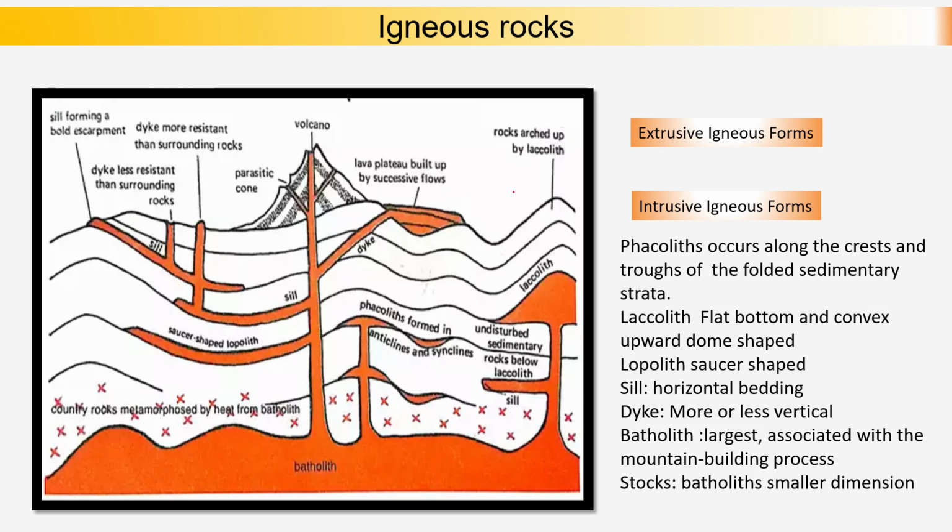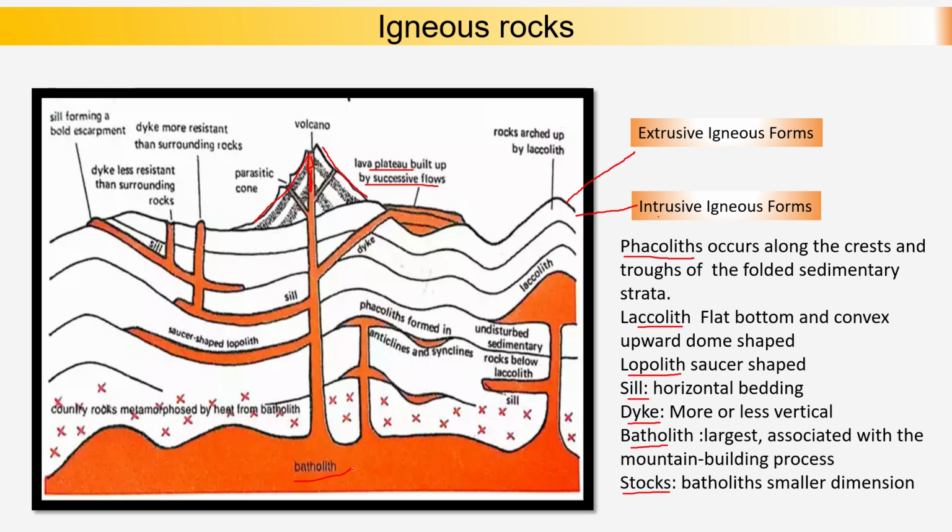Igneous rocks: extrusive are above the earth crust, intrusive below the earth crust. Above the earth crust we have lava plateau because of the successive flows of lava. Next, we have parasitic cones, volcanic formations, or we can have the neck of the volcano or pipe of the volcano depending on the solidification. And intrusive ones, we have phacolith, laccolith, lopolith, sill, dike, batholith, and stalks.